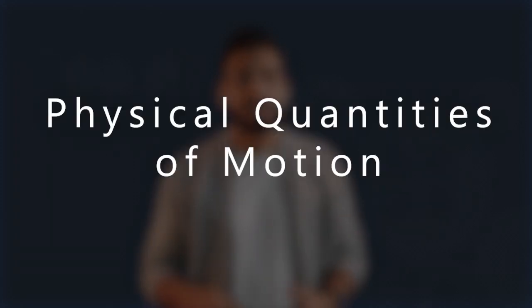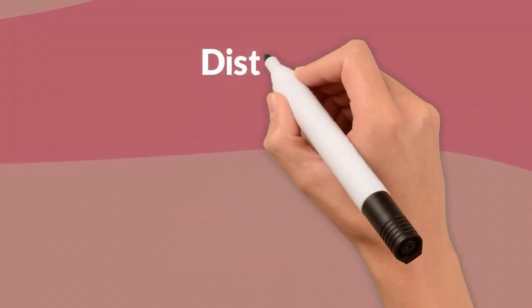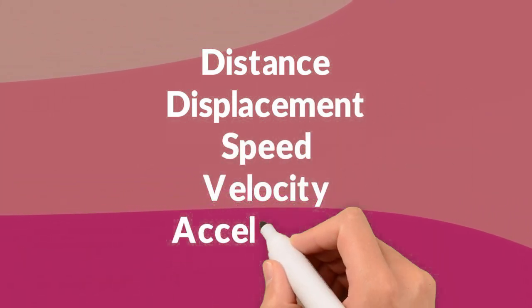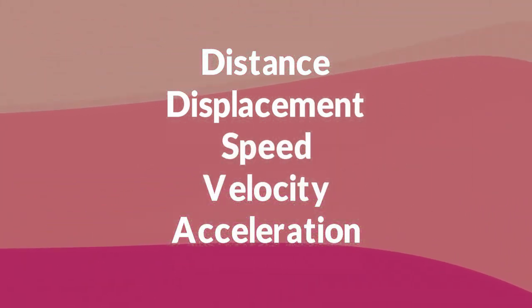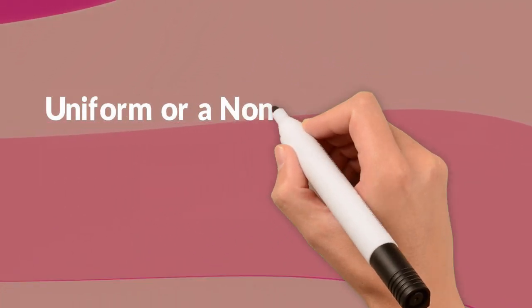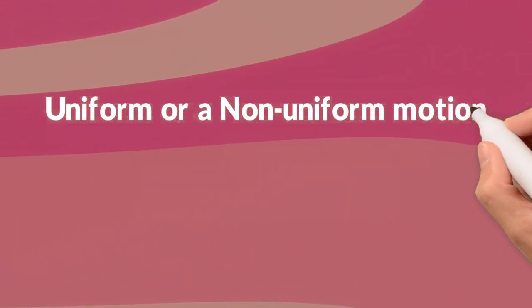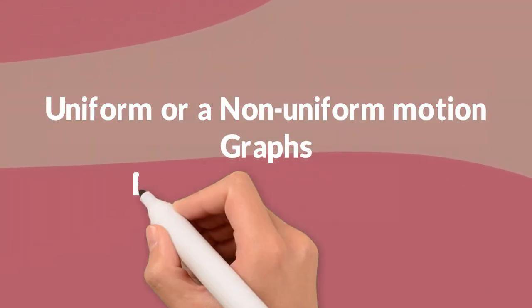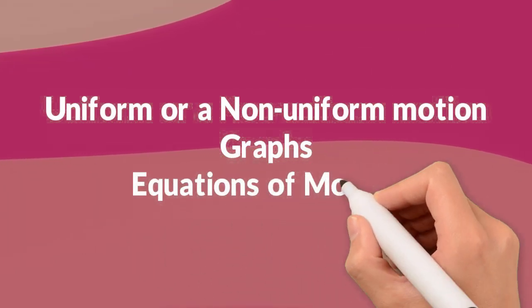In physics, we study the physical quantities. So in this chapter, that is motion, we'll study the physical quantities of motion. So in the next video, we will learn about some of the physical quantities of motion like distance, displacement, speed, velocity, acceleration. We'll also learn what is a uniform or a non-uniform motion. We'll see how we can plot graphs for these physical quantities, and most importantly, we'll understand the equations of motion.